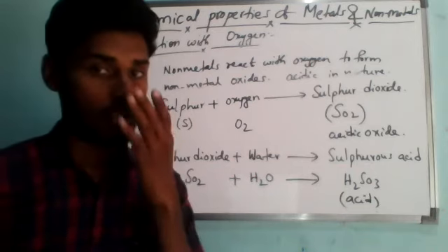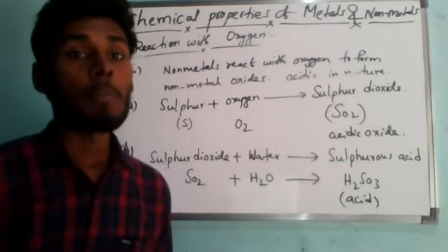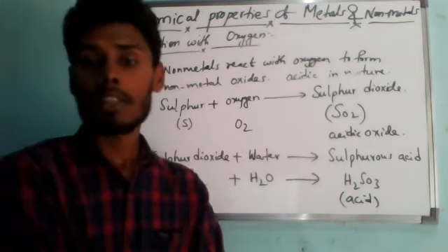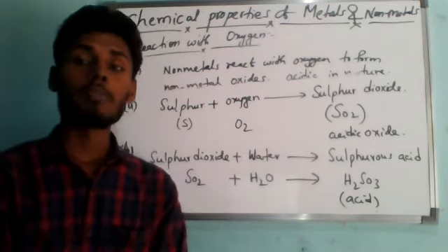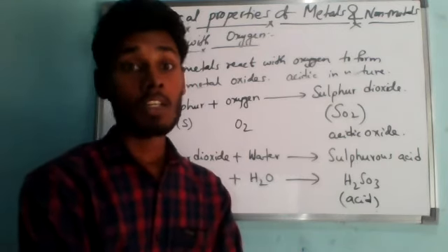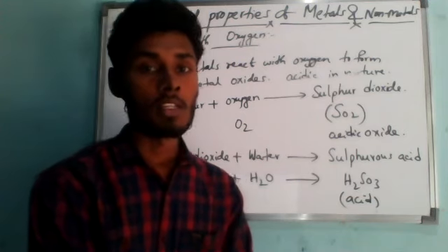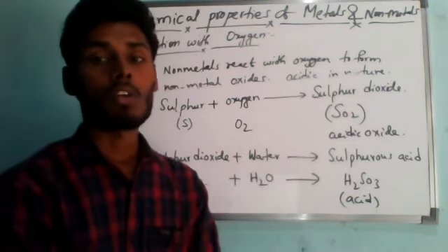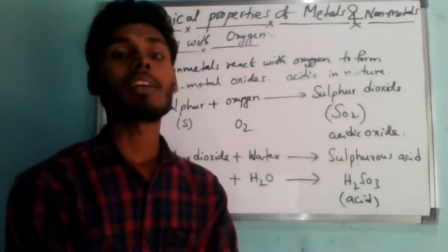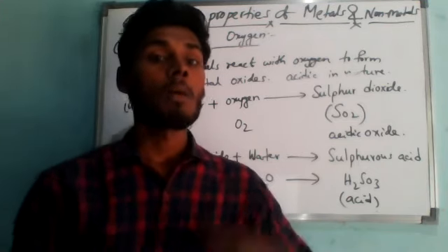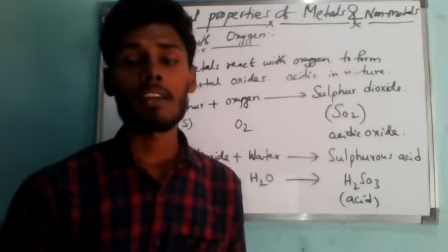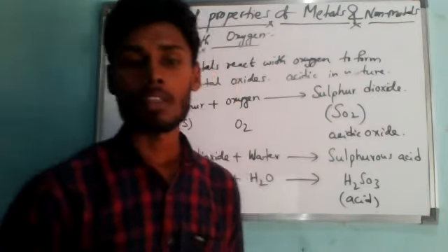From all this discussion, we can conclude that metals form metal oxides on burning in air. Metal oxides are basic in nature and they turn red litmus to blue color. Similarly, non-metals form non-metal oxides on burning in air. Non-metal oxides are acidic in nature and they turn blue litmus to red. This property of the nature of oxides can be used to identify whether a given element is a metal or non-metal.